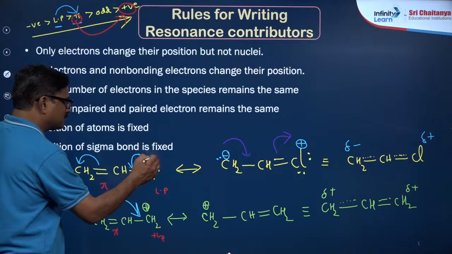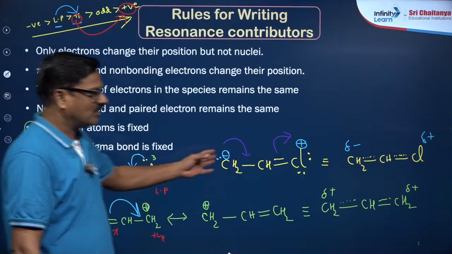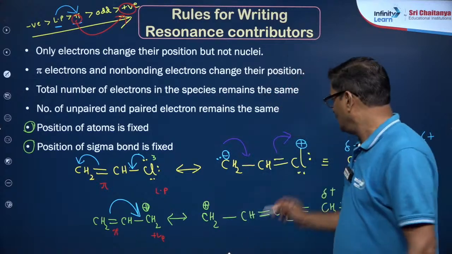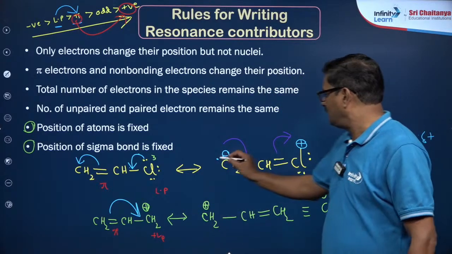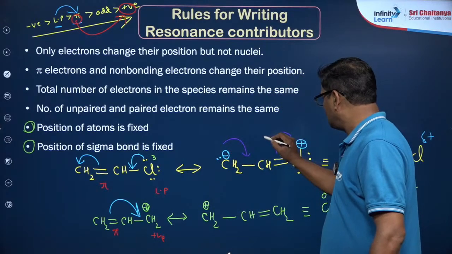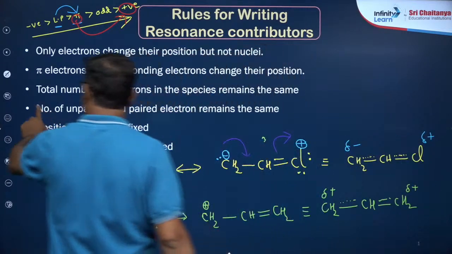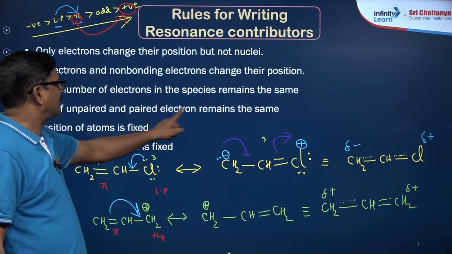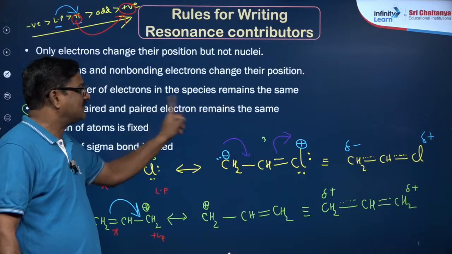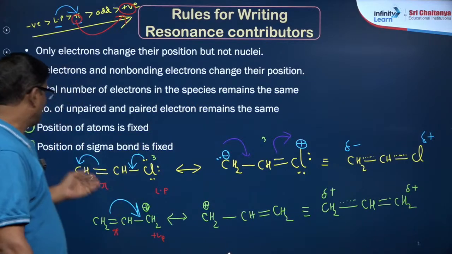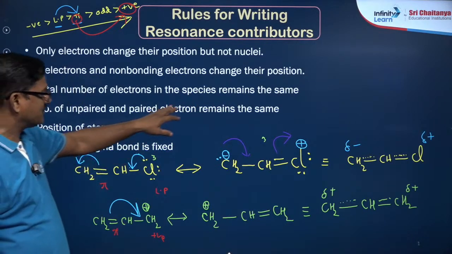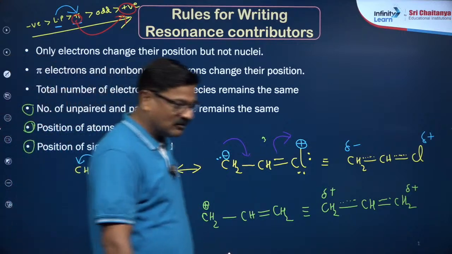Here also it is 3. The number of unpaired electrons and paired electrons remain the same, or the sum of these two is going to be the same. The number of paired electrons means the number of bonds. Are you getting it? Clear?